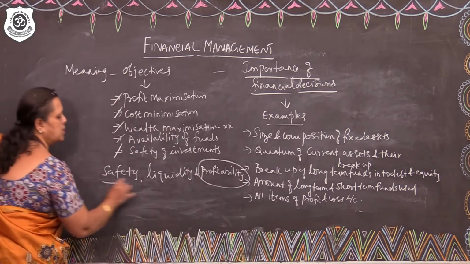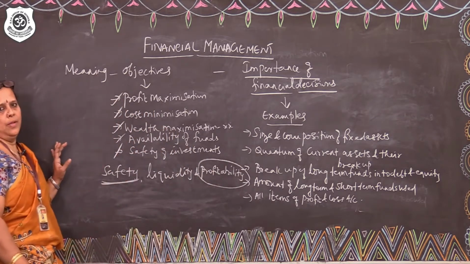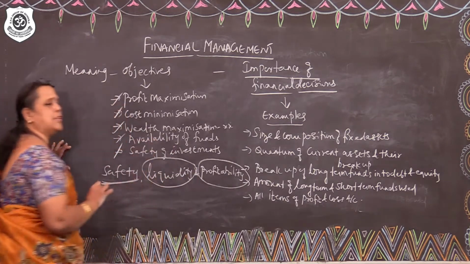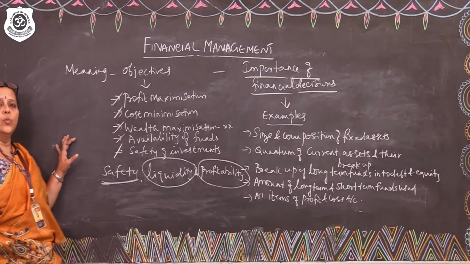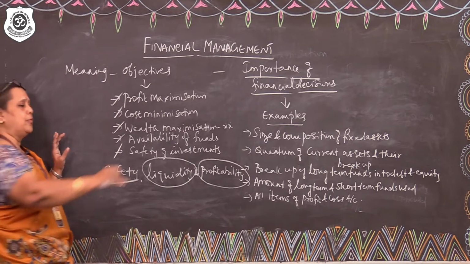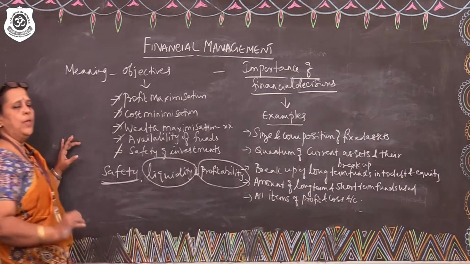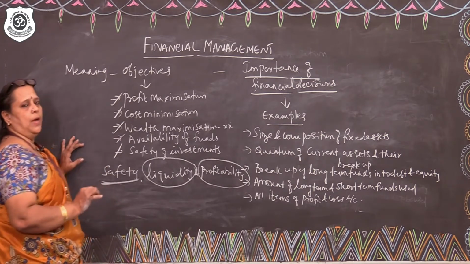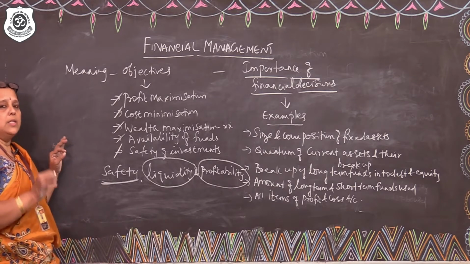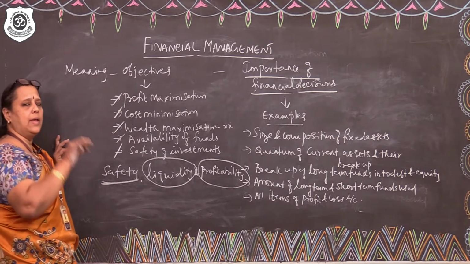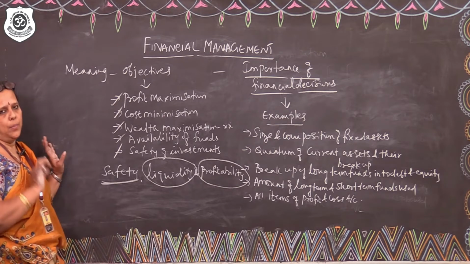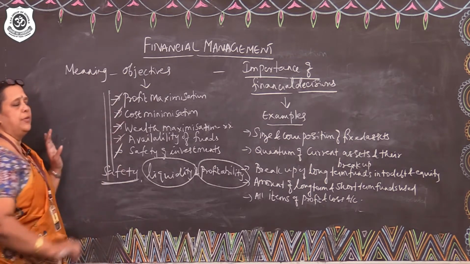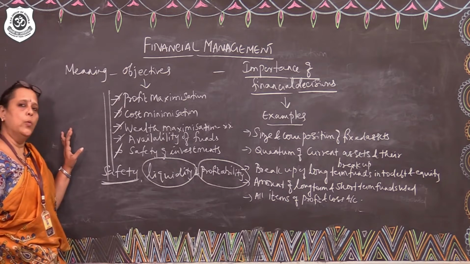He will look for safety of his funds. Then he looks at how quickly he can convert his investment into cash or cash equivalent. Then only he will look for profitability. So, it is the responsibility of the finance manager to ensure that the projects chosen are safe. Then only can they think of liquidity and profitability. So, these are the objectives with which a finance manager is expected to work.